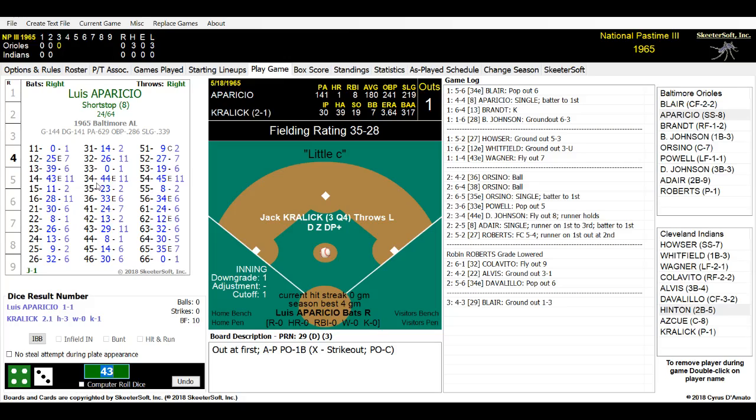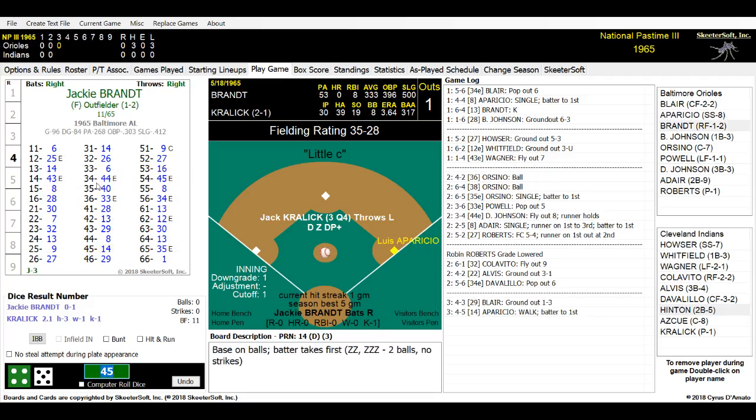Due up is Luis Aparicio. He's got one of Baltimore's 3 hits. Got a base hit in the first inning, was stranded at first base. Coming to bat, he's now batting .180. He's trying to get himself over the Mendoza line. Here is the pitch to Aparicio. It is a 45. And Aparicio is walked this time. There we go. And he is on first for the second time this game.